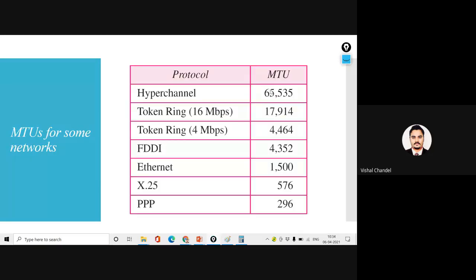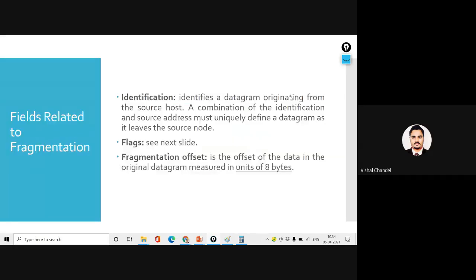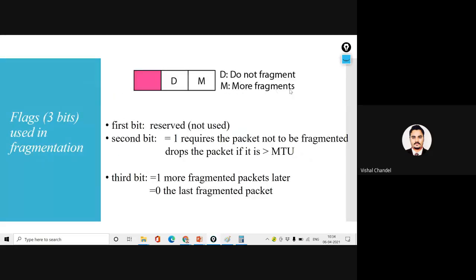Suppose you consider 65,535 bytes we are trying to send through the channel. We fragment this into different parts. That's why we use the more fragments value if the size is high, and if the value is low, then we are not going to fragment it.